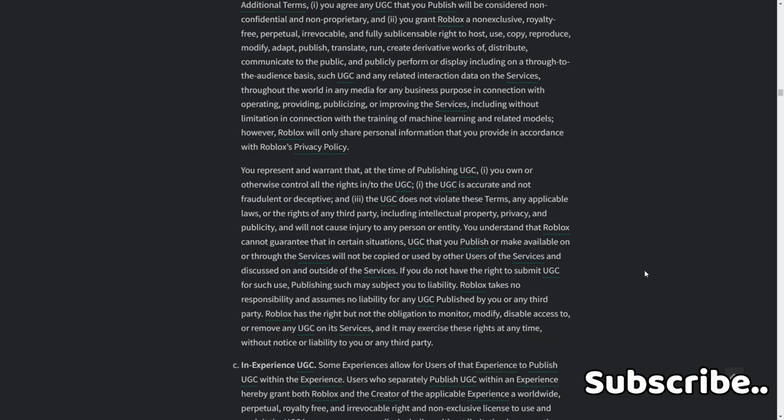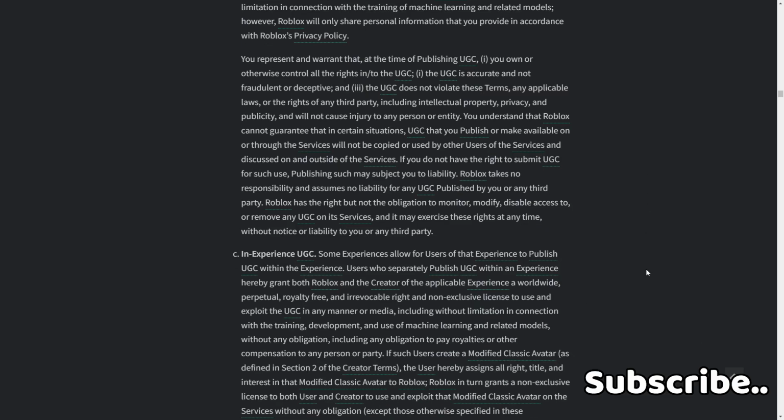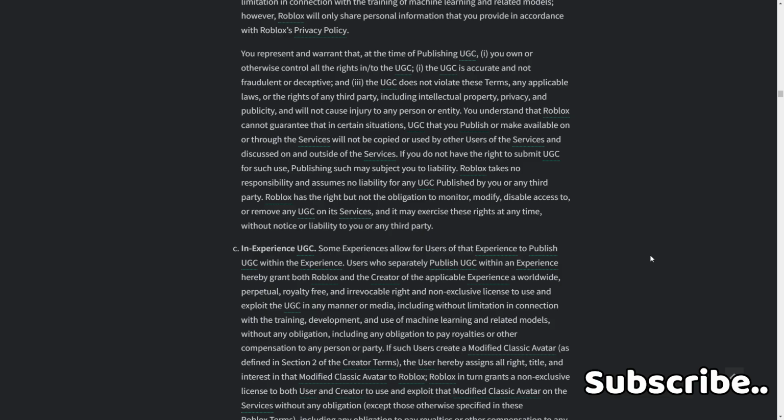Roblox takes no responsibility and assumes no liability for any UGC published by you or any third party. Roblox has the right but not the obligation to monitor, modify, disable access to, or remove any UGC on its services, and it may exercise these rights at any time without notice or liability to you or any third party.